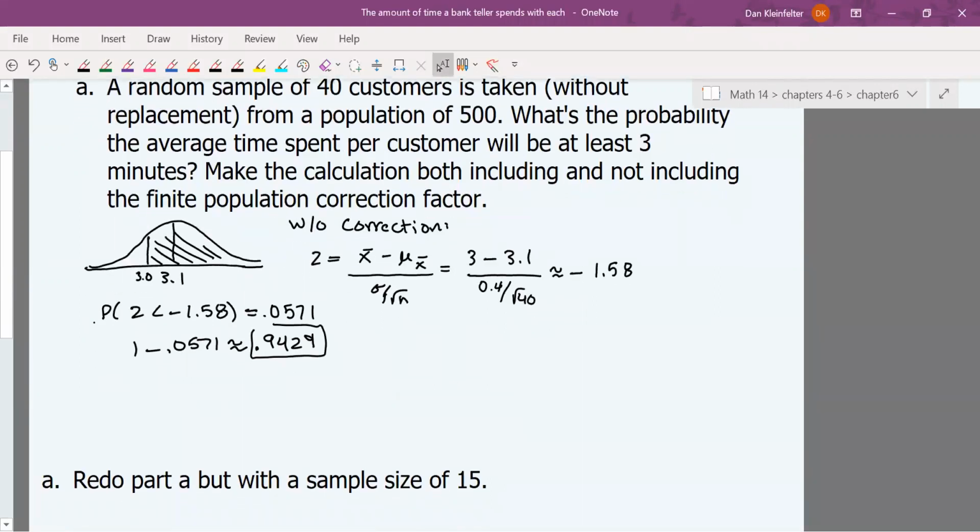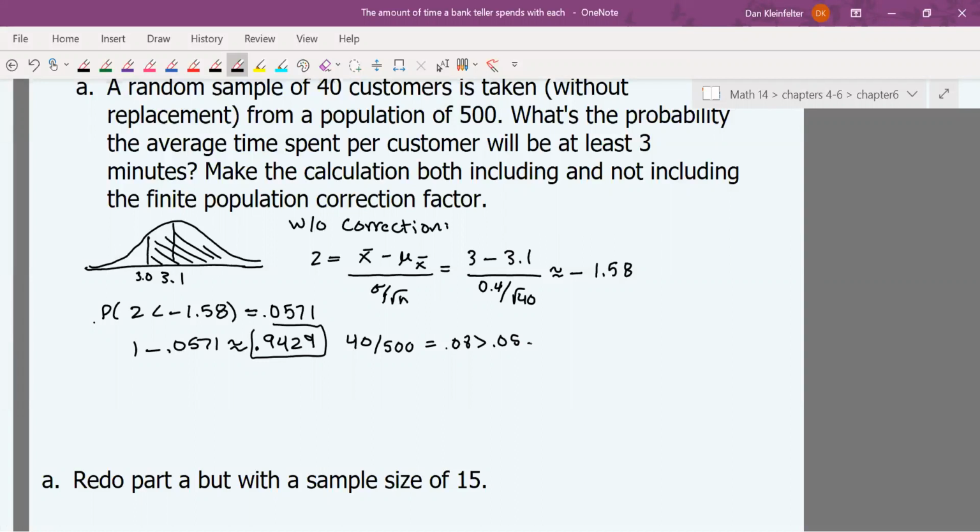What would suggest to us that we actually need the correction factor is the fact that 40 out of 500 is 0.08, and that's bigger than 0.05. So since our sample size is more than 5% of the population, we will need to do that correction factor.